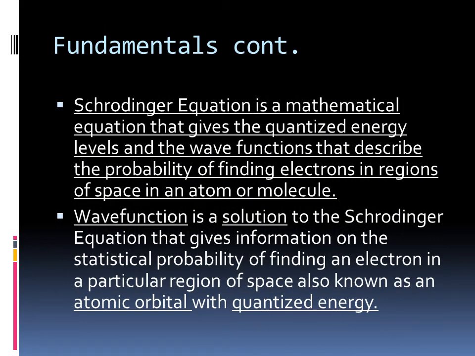Now, Schrödinger developed the mathematical equations needed to find the probable location of an electron inside an atom. The solutions to these equations are called wave functions, and are simply the probable regions where an electron will occur with a certain amount of fixed or quantized energy.